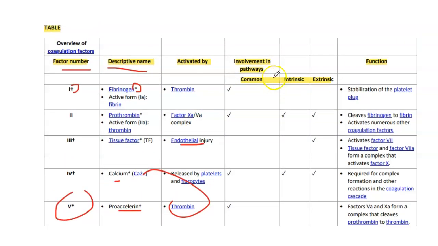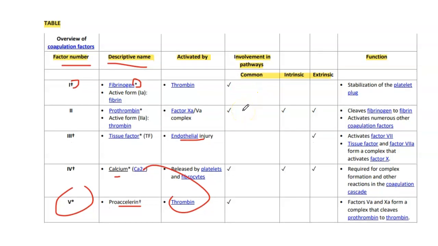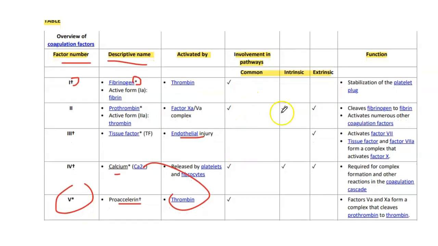Then we have involvement of the pathways. So in the common pathway we have factor 1, factor 2, factor 4, factor 5 and factor 10. In the intrinsic pathway we have factor 2, factor 4, factor 8, factor 9, factor 11, factor 12. In the extrinsic pathway we have factor 2, factor 3, factor 4 and factor 7. And these are the functions of different factors.